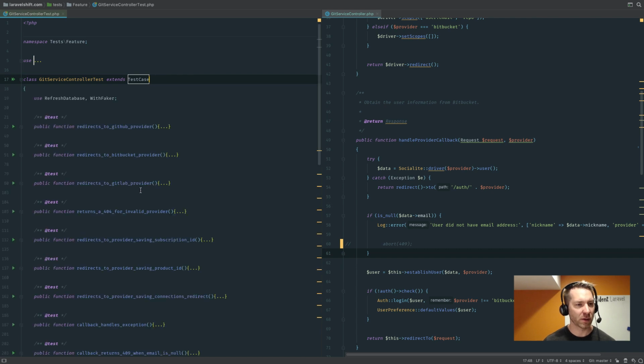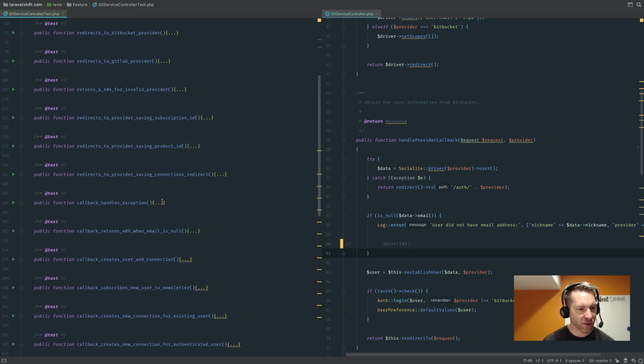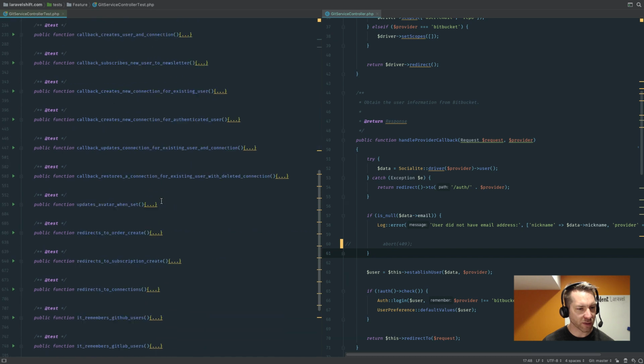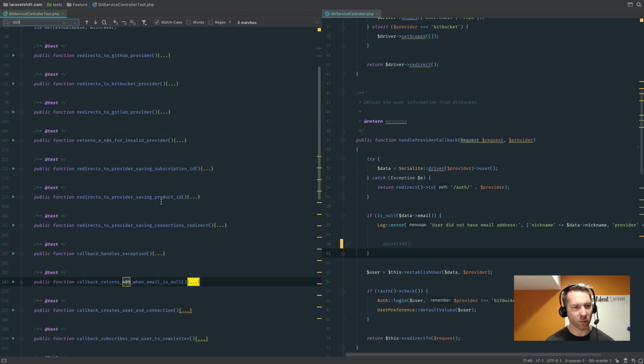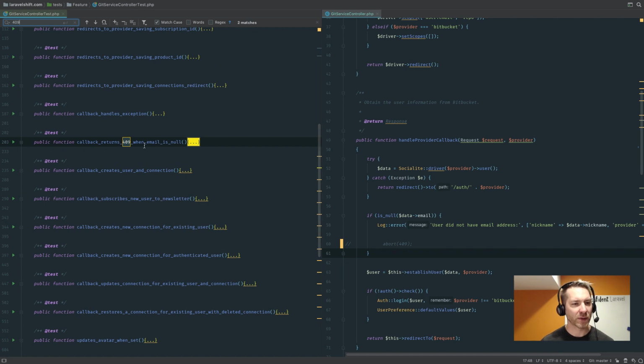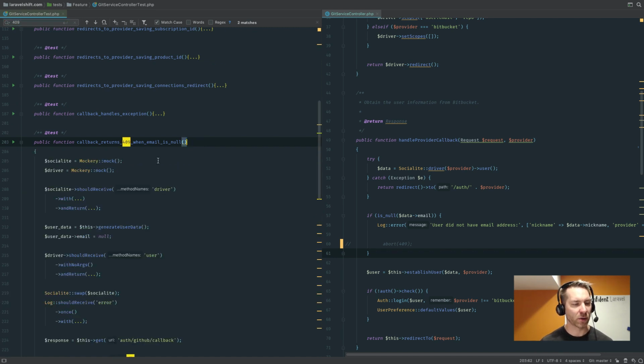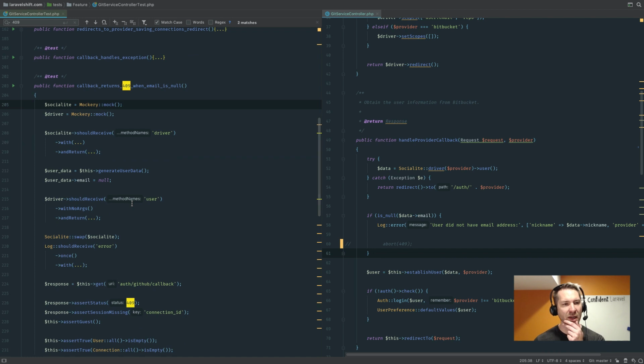So let's go here, and somewhere in all the course of my tests, I have a 409 somewhere. So let's check that out. Where is that? There it is. Callback returns a 409 when the email is null. So let's take a look and just kind of review this particular test to make sure this line is working out.